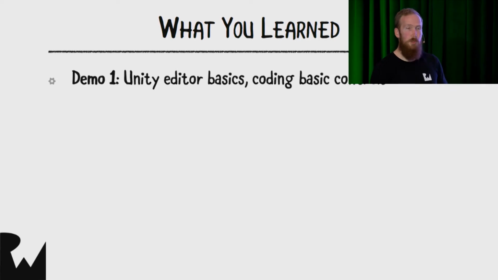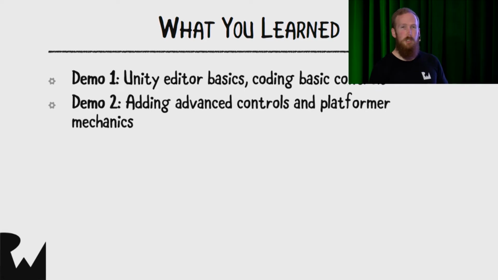So what did we learn? In demo 1, we looked at some editor basics, how to use the editor, and we also looked at doing a really basic script to move our character left and right. We then went on to more advanced topics in session 2, and we looked at adding some fun platformer mechanics like jumping, variable controlled jumping, wall sliding, that kind of thing.